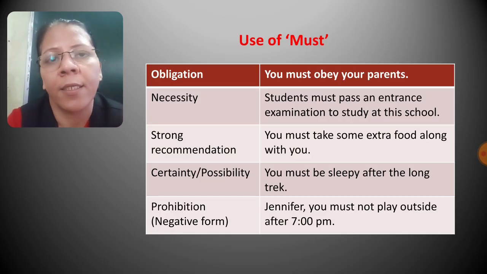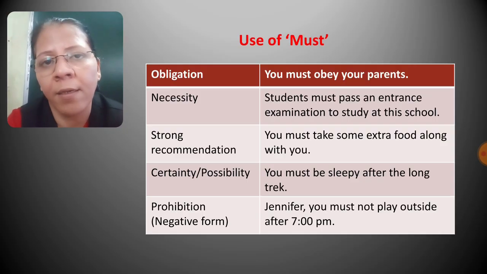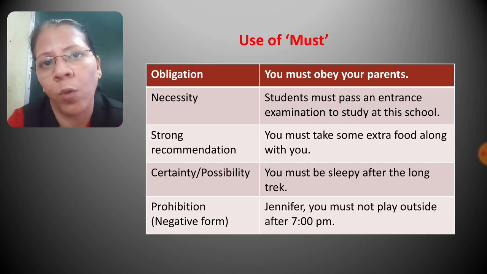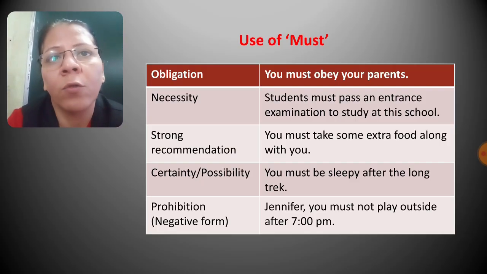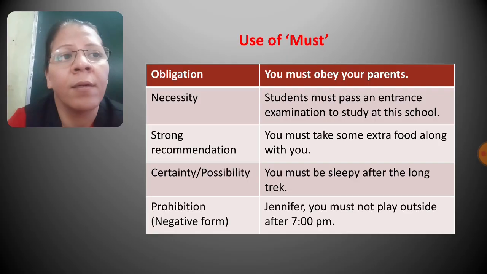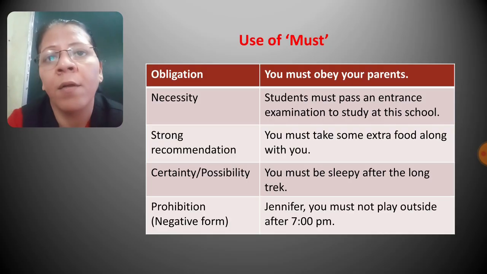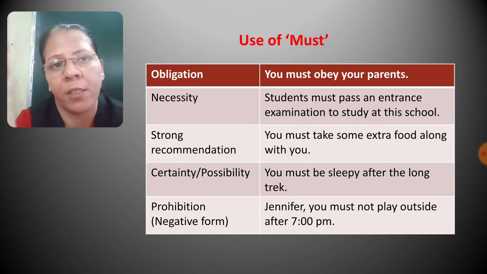Next is necessity. So to show the necessity, if something is necessary, we use must. For example, students must pass an entrance examination to study at this school. So if you want to study at this school, you must pass an entrance exam. If you don't pass, you won't get the admission. So it is the necessary thing. Okay, so to show necessity, we use must.